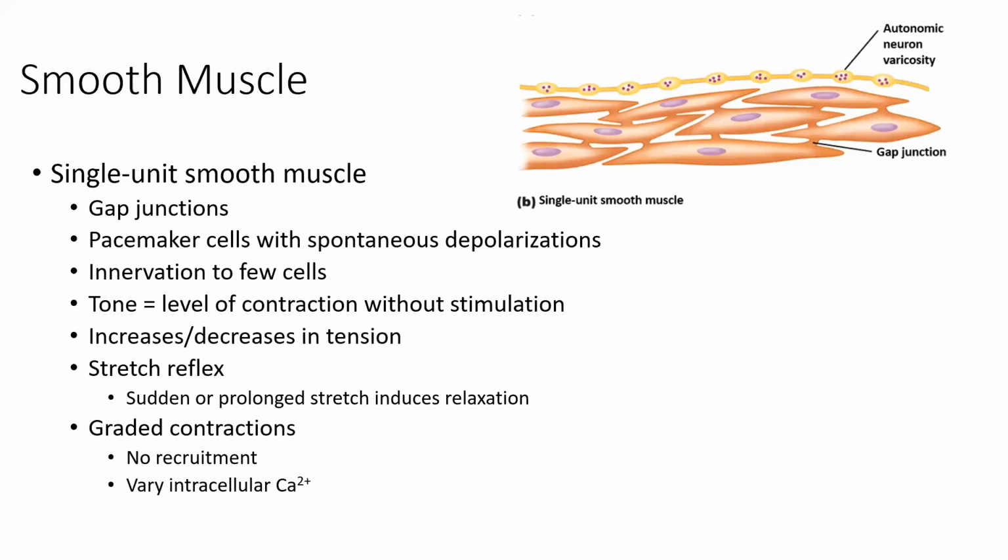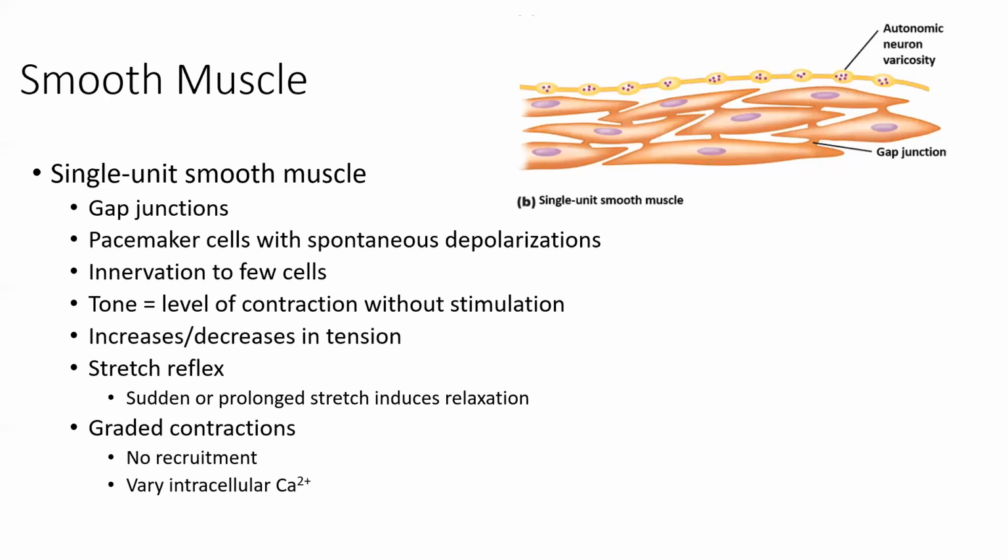So the way that we increase and decrease tension is by manipulating how much intracellular calcium is being released, basically how much calcium is either coming in from the extracellular environment or being released from the sarcoplasmic reticulum.